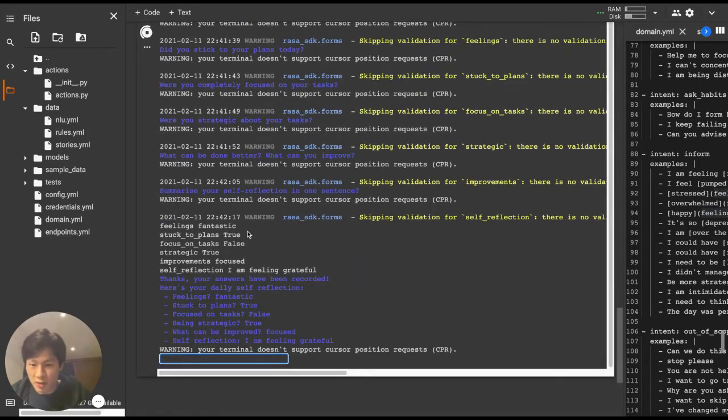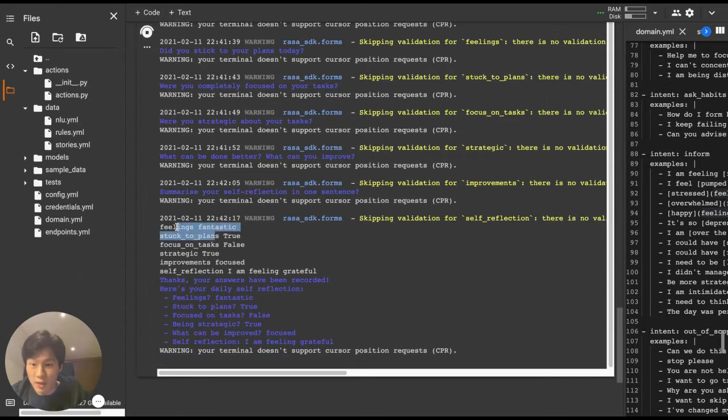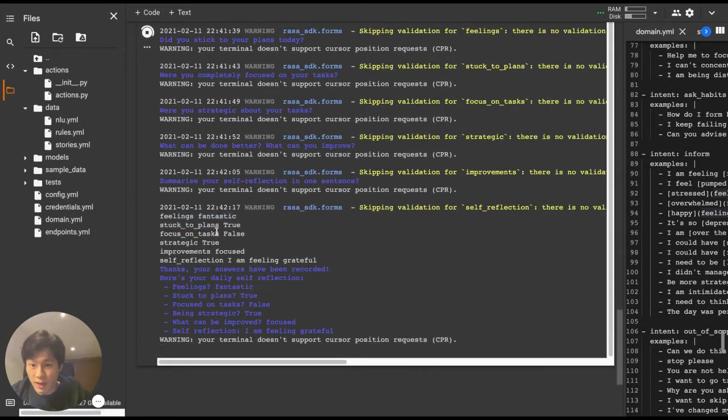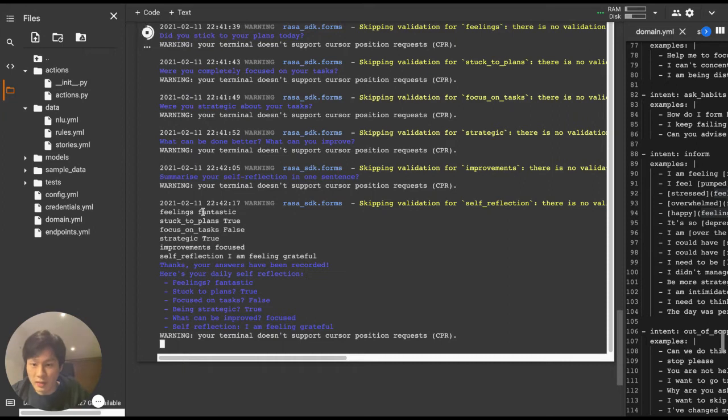So as you can see, the bot has collected all our responses and has identified some of the entities. For example, fantastic as the feeling entity, and then yes or no was mapped to true and false. And here it was just a text field where I just inputted I'm feeling grateful.